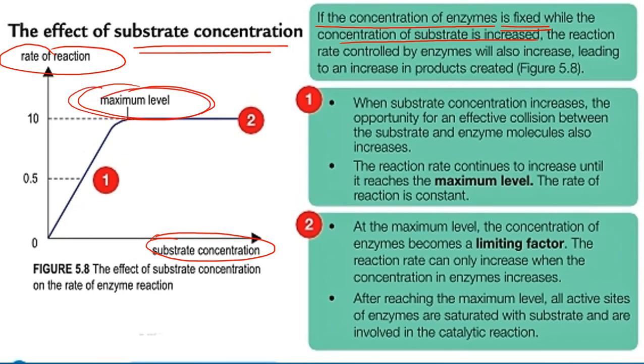The concentration of enzyme becomes a limiting factor. The reaction rate can only increase when the concentration of enzyme increases. After reaching the maximum level, all active sites of enzymes are saturated with substrate and are involved in the catalytic reaction. So maksudnya di sini, poin utama dia adalah